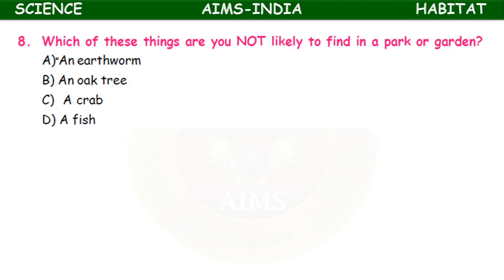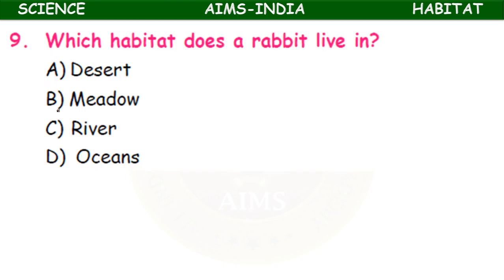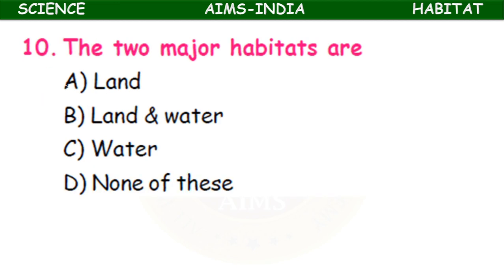Which of these things are you not likely to find in a park or garden? An earthworm, an oak tree, a crab, a fish. A fish. Which habitat does a rabbit live in? Desert, meadow, river, oceans. Meadow, small holes. The two major habitats are land and water, none of these.